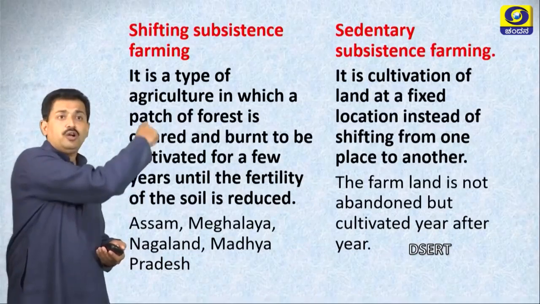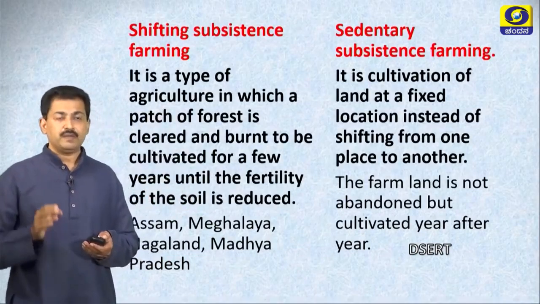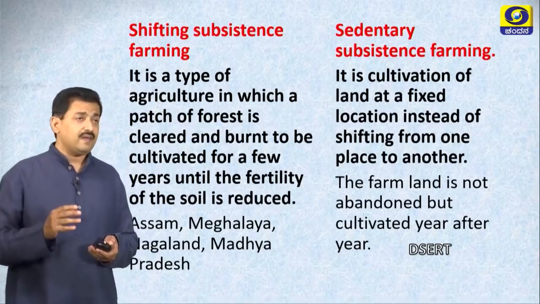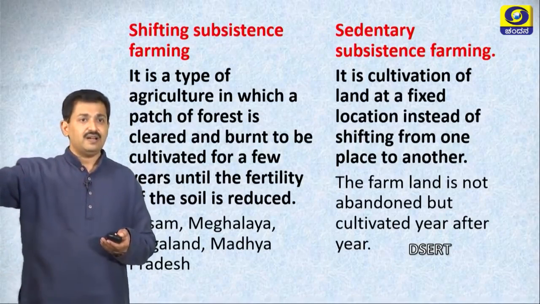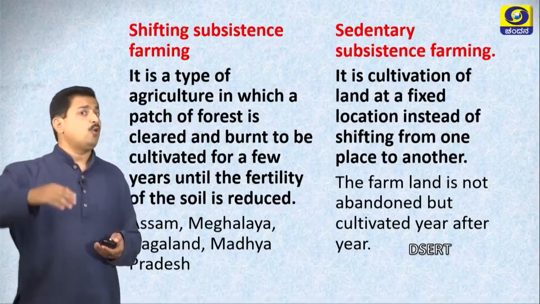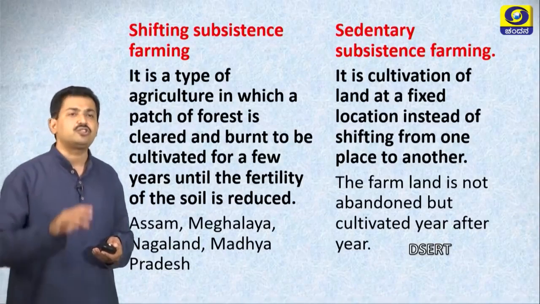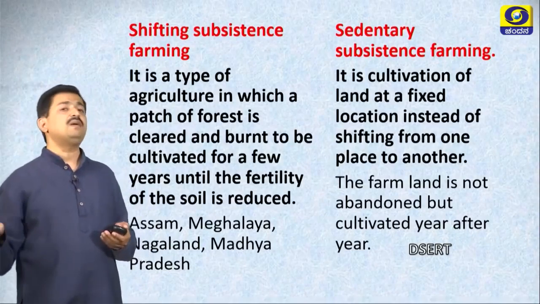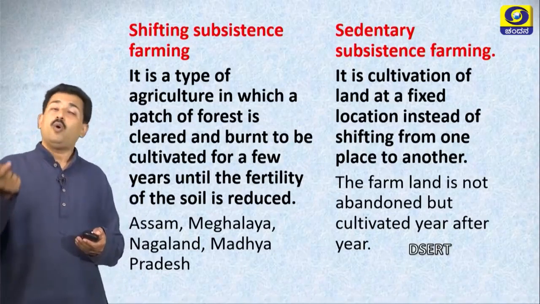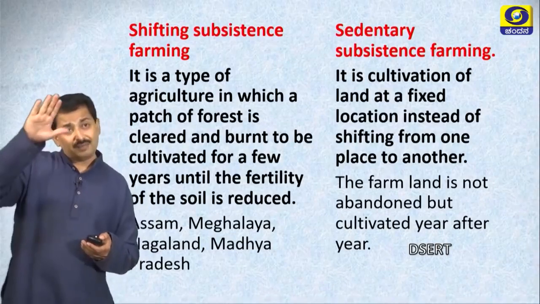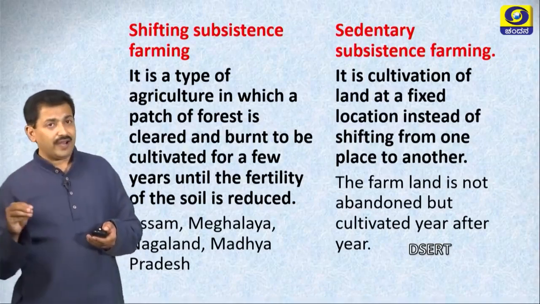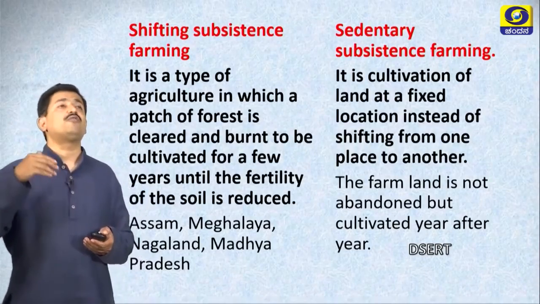Here I have shown you both the types of farming. Shifting means it is a type of agriculture practiced by our farmers where a patch of forest is cleared and burnt and they grow the crops. 1 or 2 years they stay there. Once the fertility of the soil is reduced, they shift their location to some other area of the forest. This is called shifting subsistence farming. What is sedentary farming? Here farmer stays in that particular area. It is a cultivation of land at a fixed location instead of shifting.